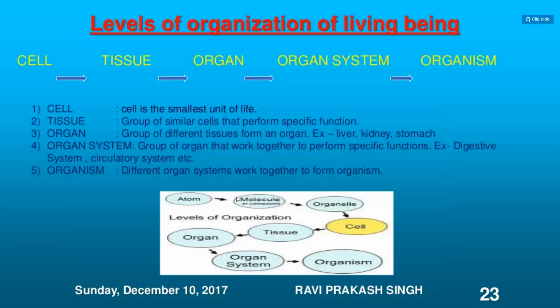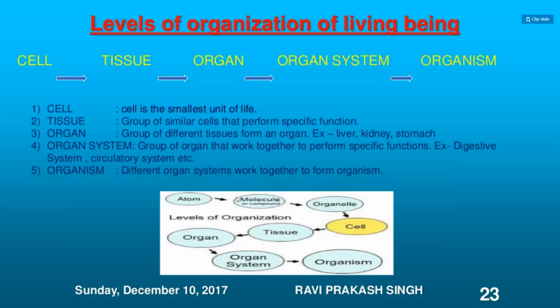So when you talk about the level of organization, the group of cells gives rise to tissue. Cell is the smallest unit of life, children, which will give rise to a group of similar cells that perform a specific function. That is called a tissue. You can just make a note of it, if you have done it in the demo class, no worries. Cell is the smallest unit of life. Tissue is the group of similar cells that perform a specific function.